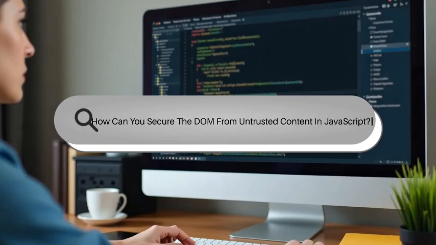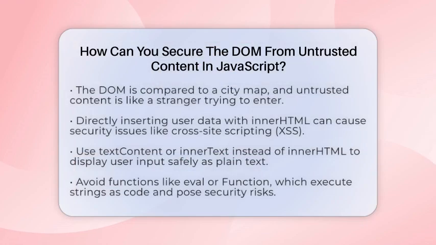How can you secure the DOM from untrusted content in JavaScript? Imagine your website is a busy city, and the document object model is the city's map. Now, untrusted content is like a stranger trying to sneak into your city. How do you keep your city safe? That's what we're here to find out.